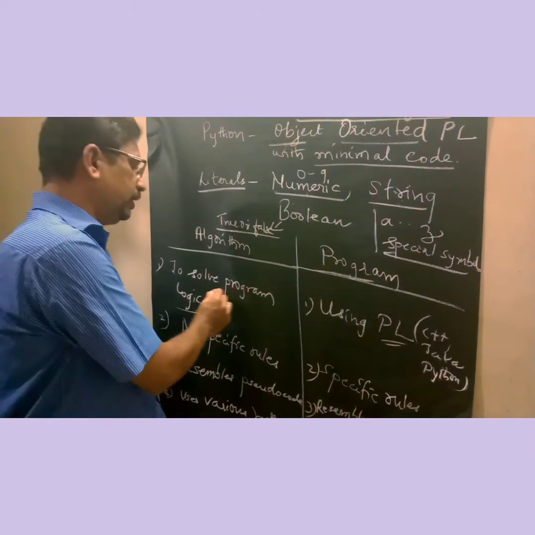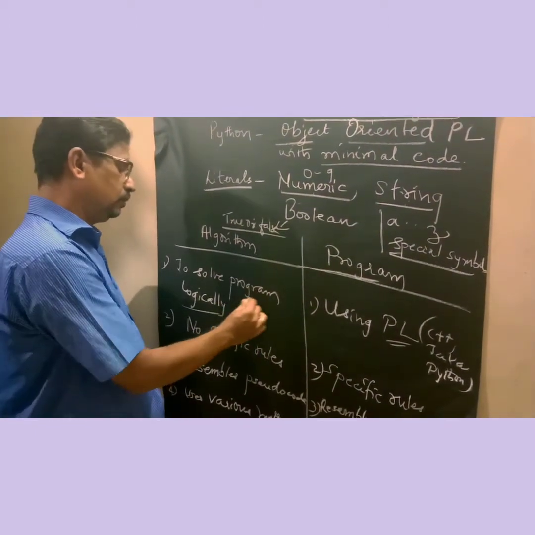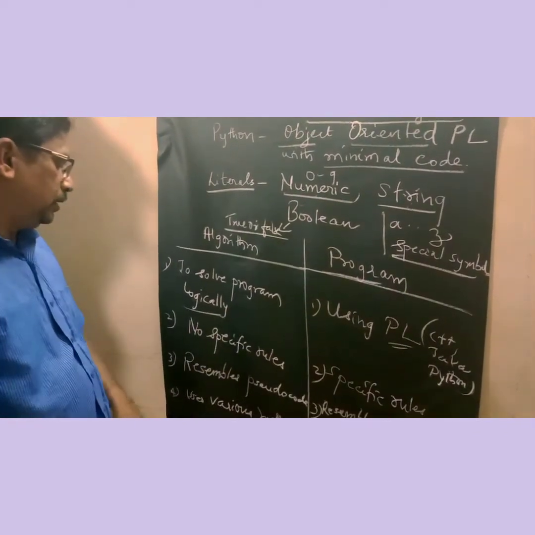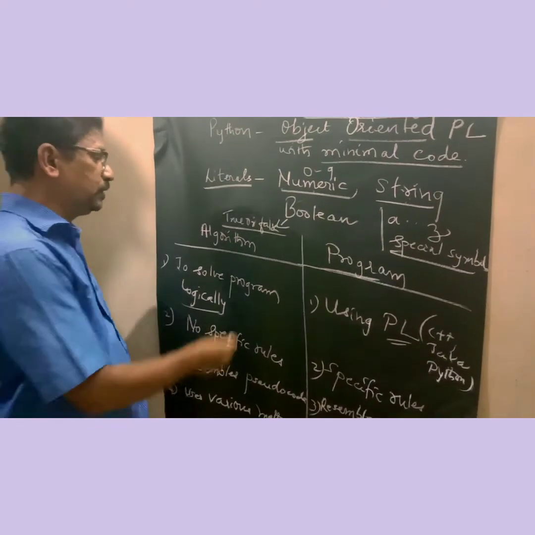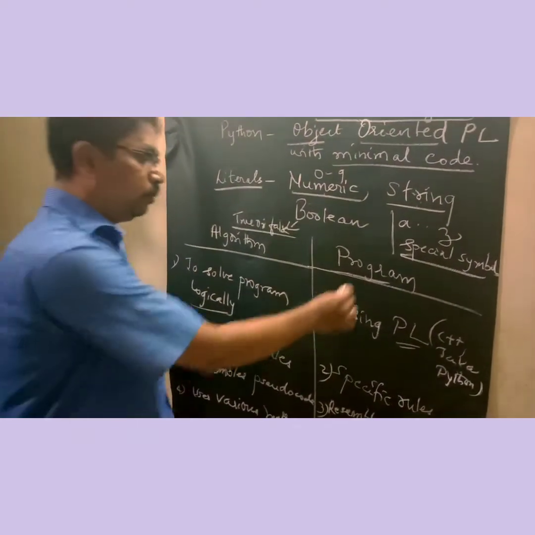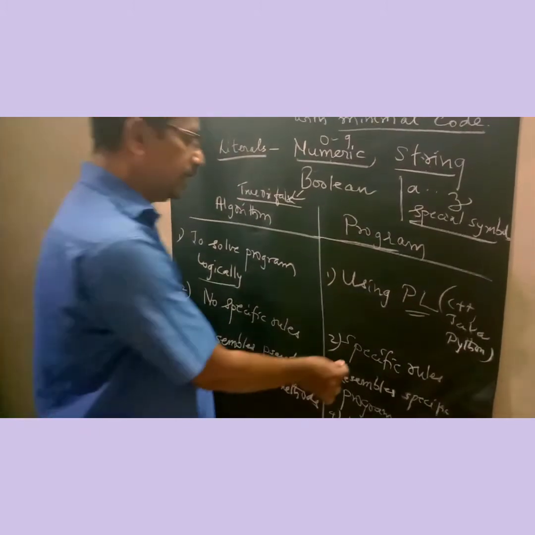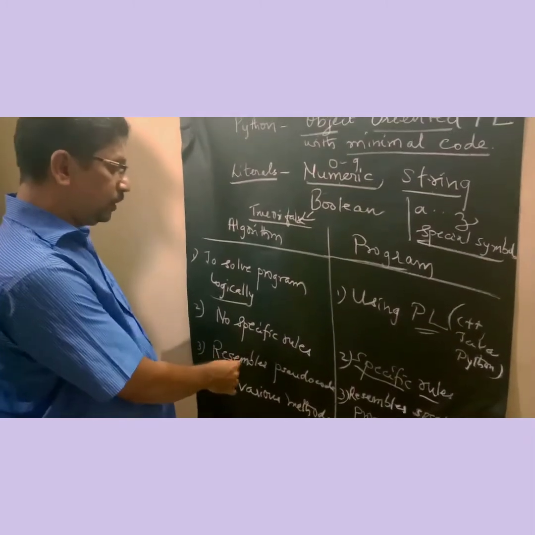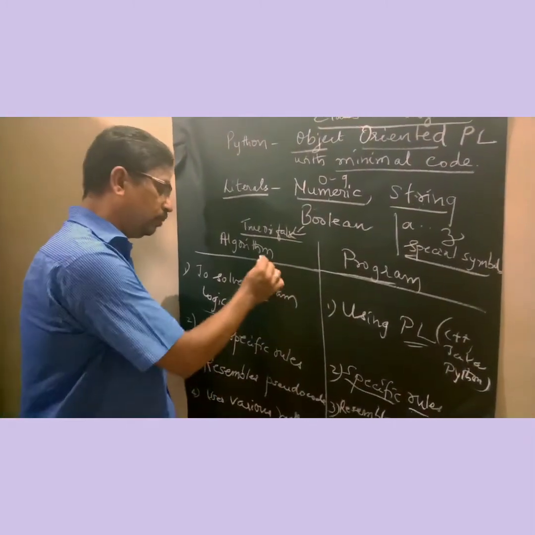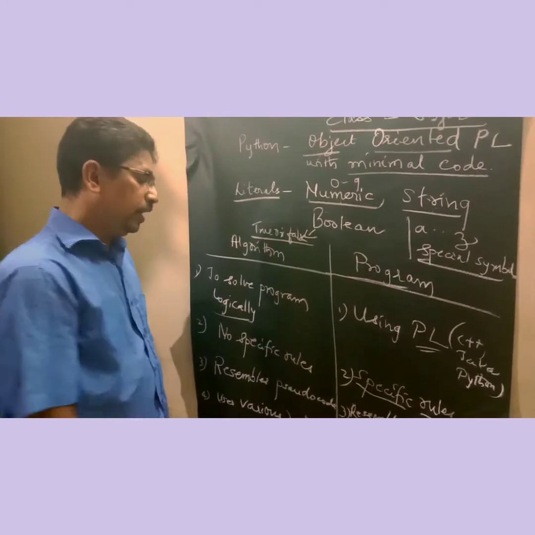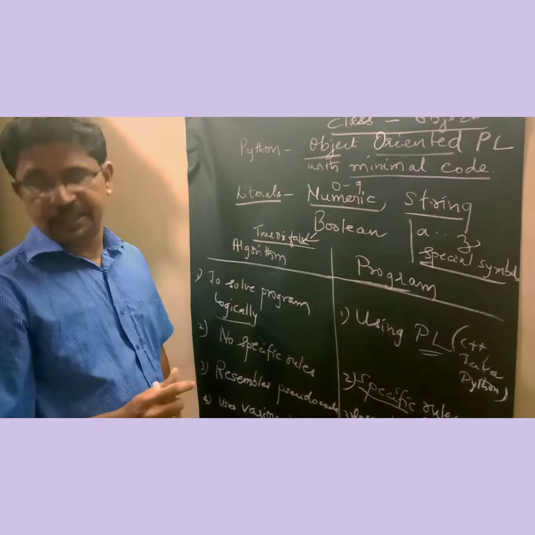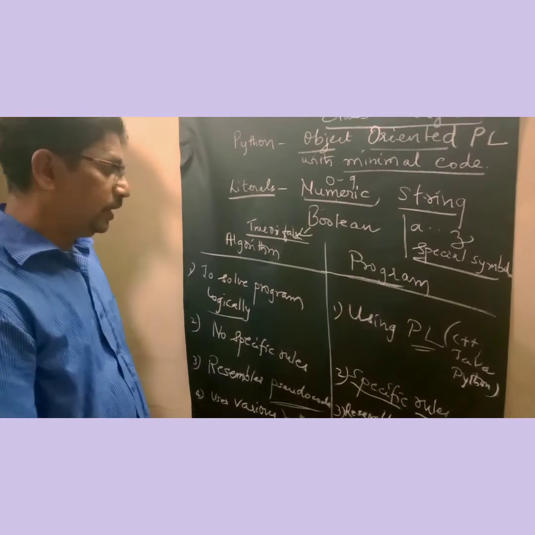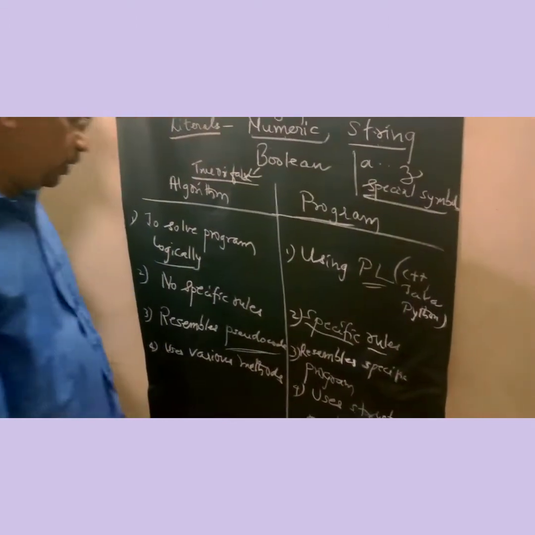But in an algorithm it is general. Generally we write and give more importance to logical application. There are no specific rules for writing an algorithm, whereas for programming it depends upon the programming language. So it has specific rules which we should follow, or else the program will not run. Then the third point resembles pseudocode. Pseudocode is more or less similar to an algorithm, where you just write the steps in easy, understandable English, whereas here it resembles a specific program in any programming language.